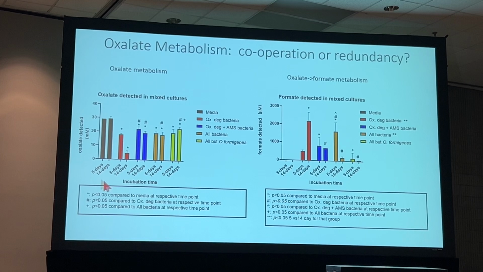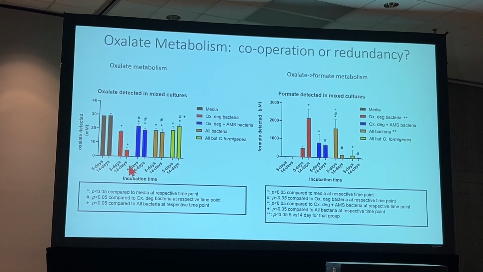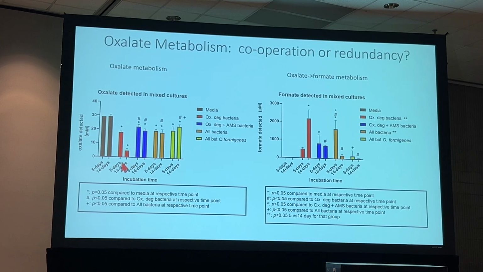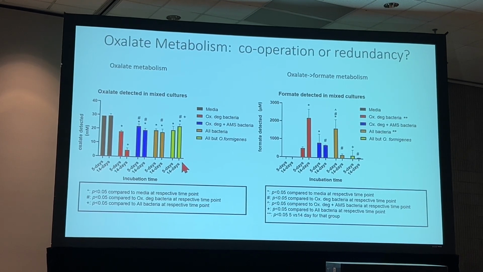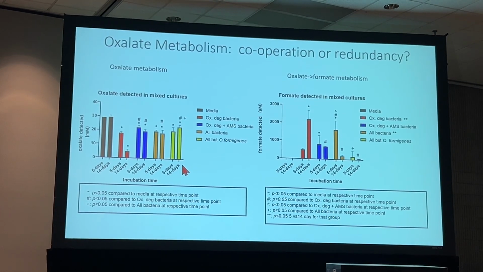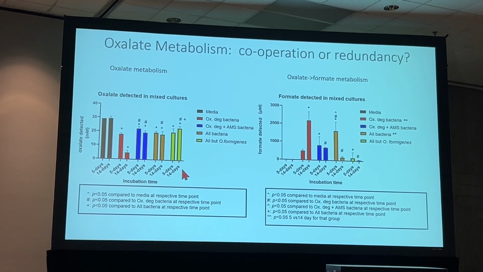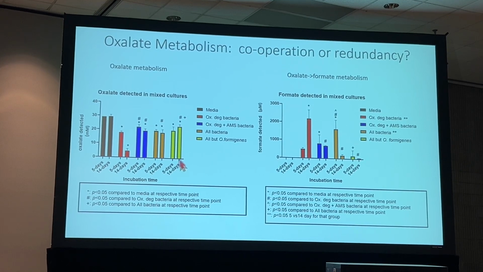We saw in the in vitro results that, as expected, Oxalobacter formigenes degraded a large amount of oxalate at 5 and 14 days. However, the rest of the groups, including the group that did not contain Oxalobacter formigenes, were capable of degrading a significant amount of oxalate, suggesting redundancy. Now, what happens to the byproduct of oxalate degradation, which is formate?